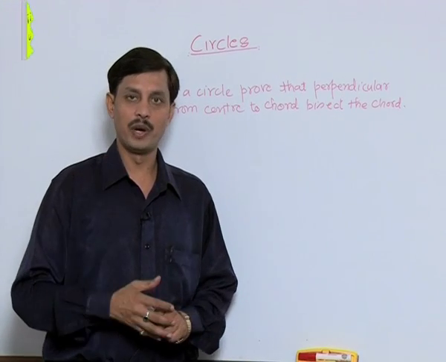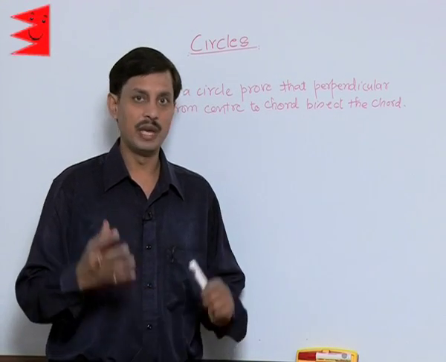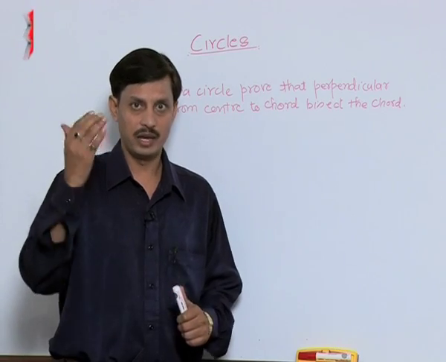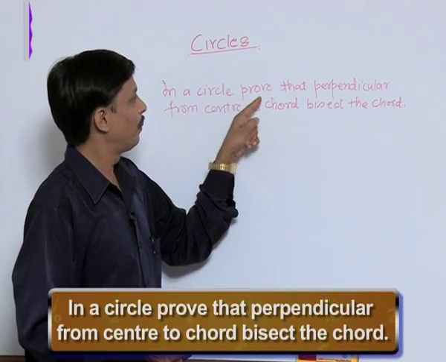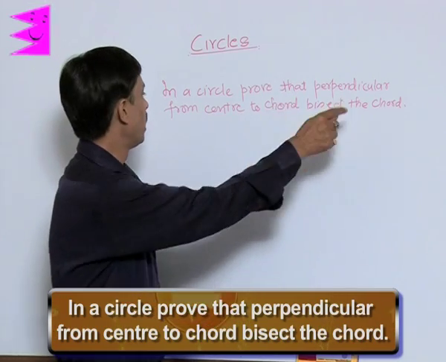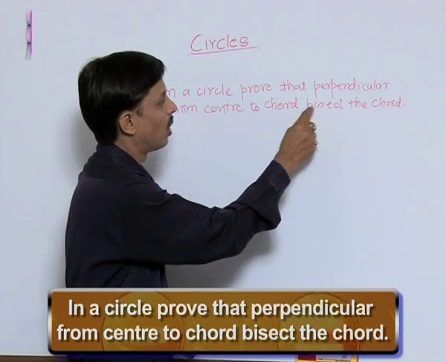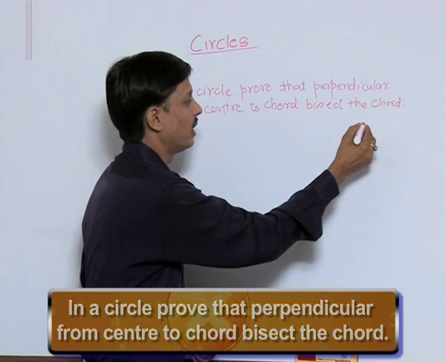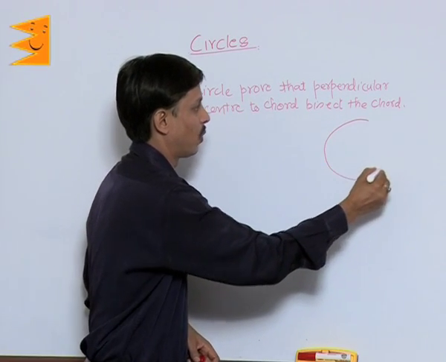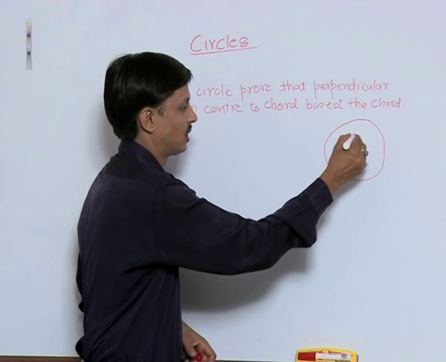Now another property of the circle based on the chord and the perpendicular. In a circle, prove that the perpendicular from the center to a chord bisects the chord. As per the requirement of the question, I have drawn a circle.